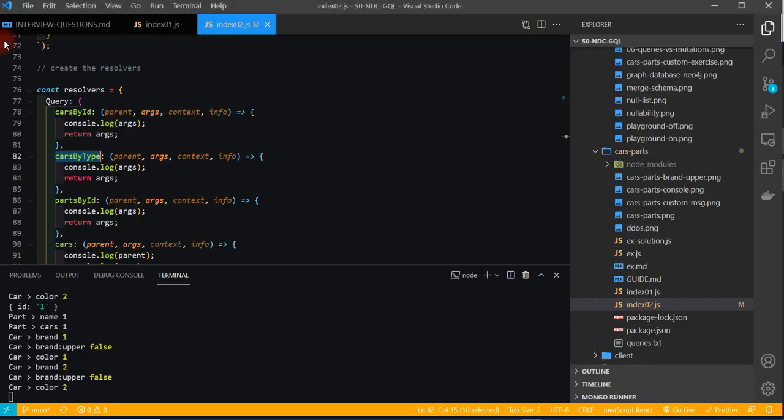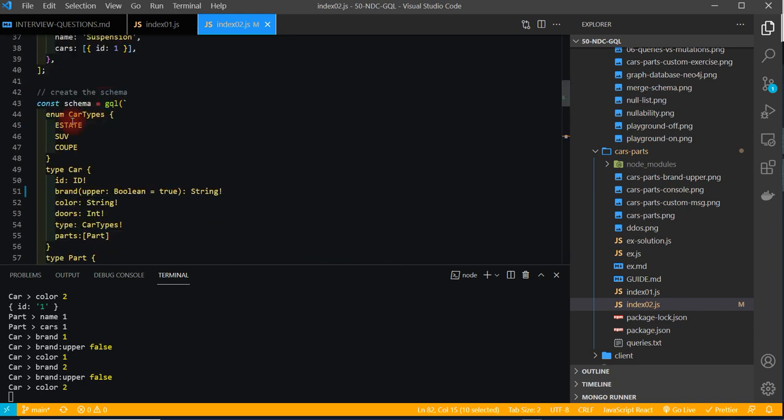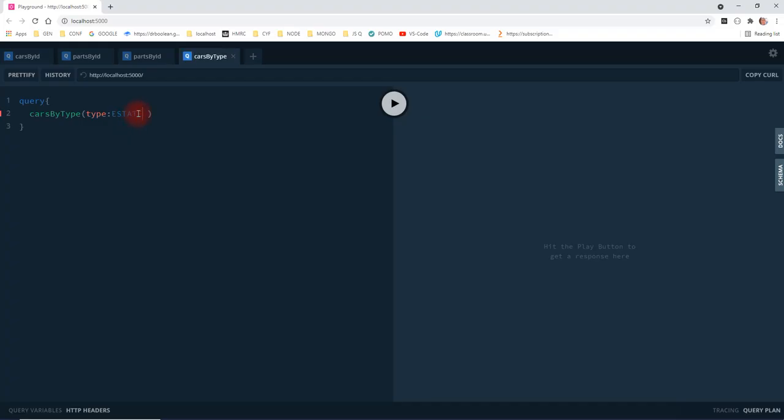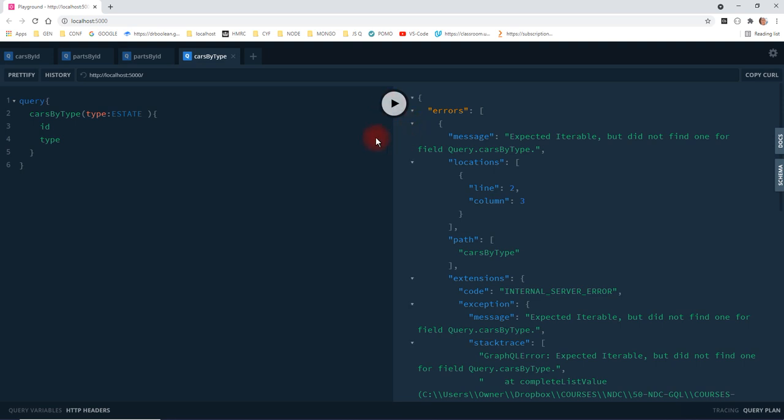If we look at our enums up top here, it has to be one of them, not in a string but like this, because this is an actual type. And so we can do this and say get the ID and the type of car, and if we refresh and send the query, we get an error: did not want 5 field queries by type.